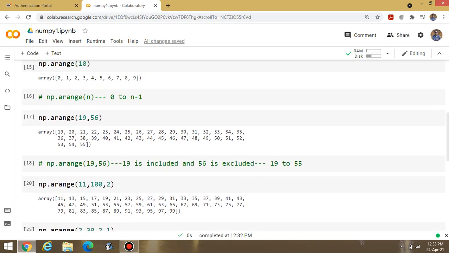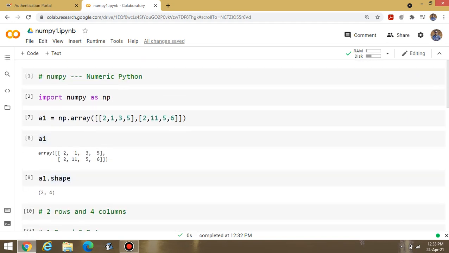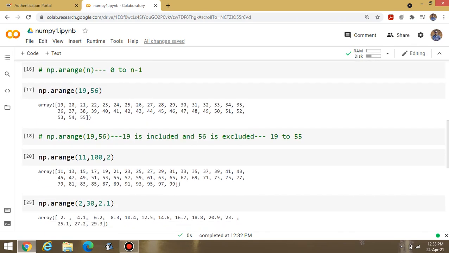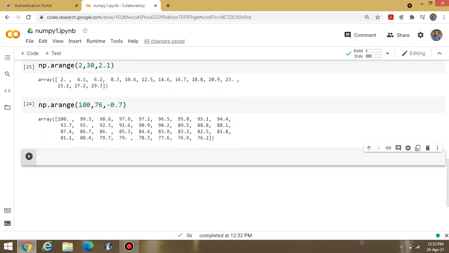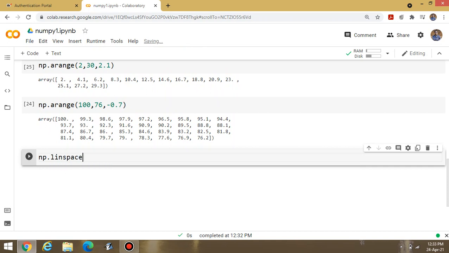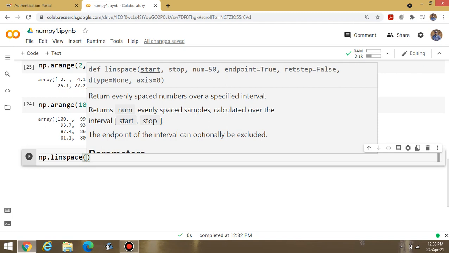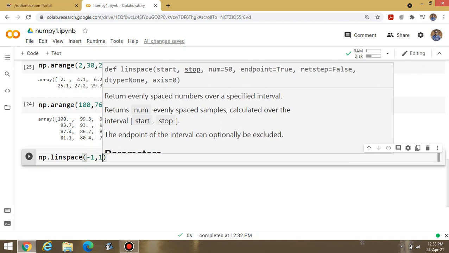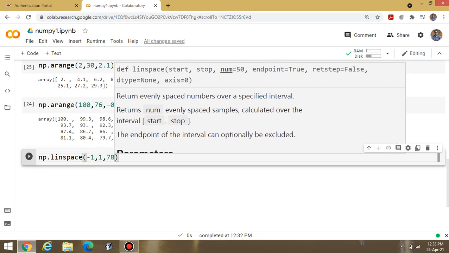It can be used for graphical purposes or any data entry or any calculation we can apply np.arange. Similar to this function, one more function is there. If I am writing np.linspace, okay, this one is required. If I am writing -1 to 1 and after that I am writing 78.